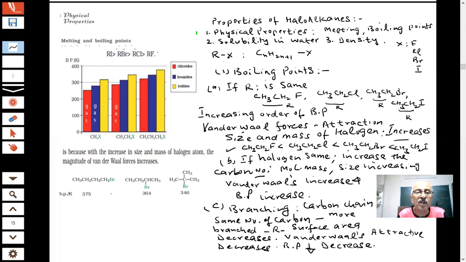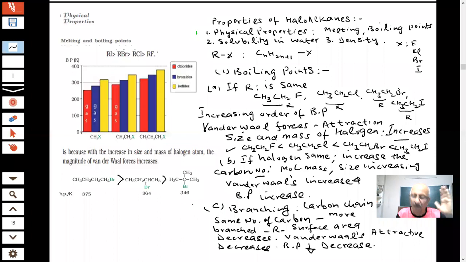But in case of branching, here you see how many carbons? 1, 2, 3, 4. Here also 1, 2, 3, 4. Which is the most branched? This one. So the boiling point order is like this, because this has a smaller surface area and this has the weakest van der Waals force. The branching decreases the surface area of the molecule, therefore the boiling point decreases. There was a question given in the paper based on this, students.